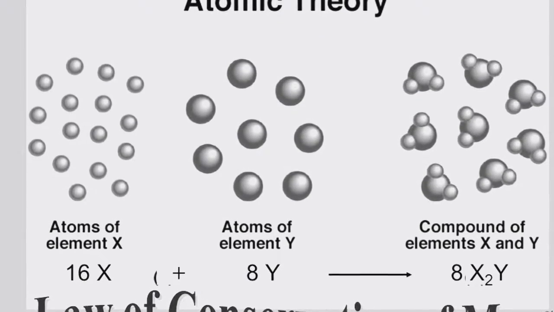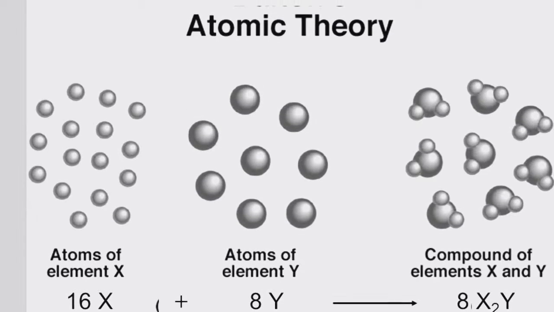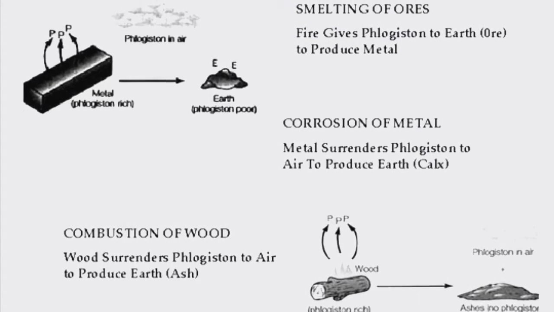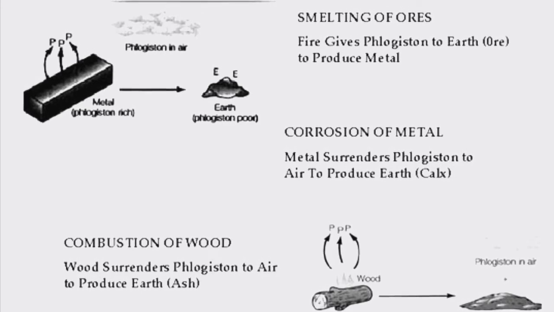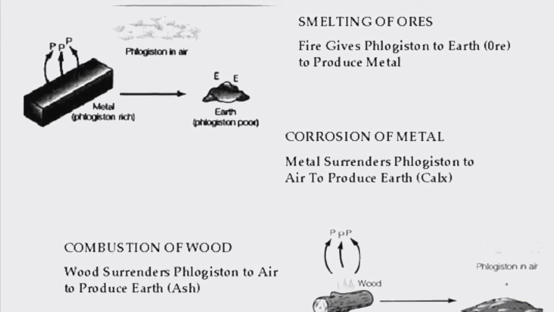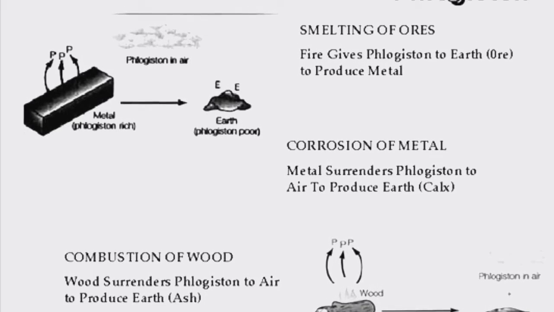The law of conservation of mass. One of the main scientific theories of Lavoisier's time was the phlogiston theory. This theory stated that fire or combustion was made up of an element called phlogiston. Scientists thought that when things burn, they release phlogiston into the air. Lavoisier disproved the phlogiston theory.